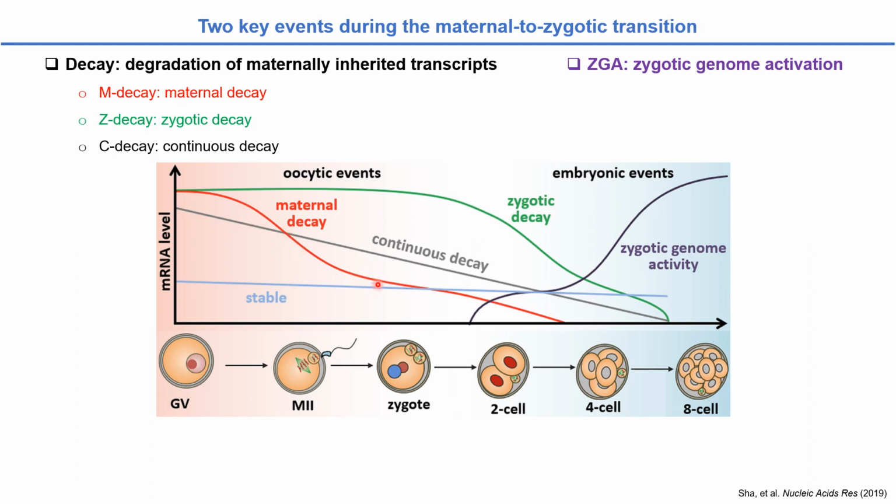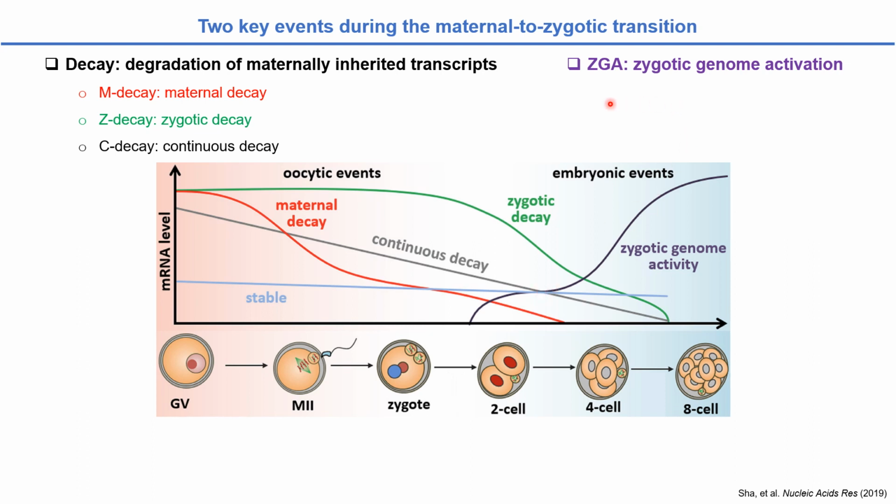The second type is the zygotic decay, for short here called ZDK, where RNA are greatly degraded after fertilization. And the third one is continuous decay, for short here we call CDK, where the RNA is continuously degraded over oocyte and early embryonic development.